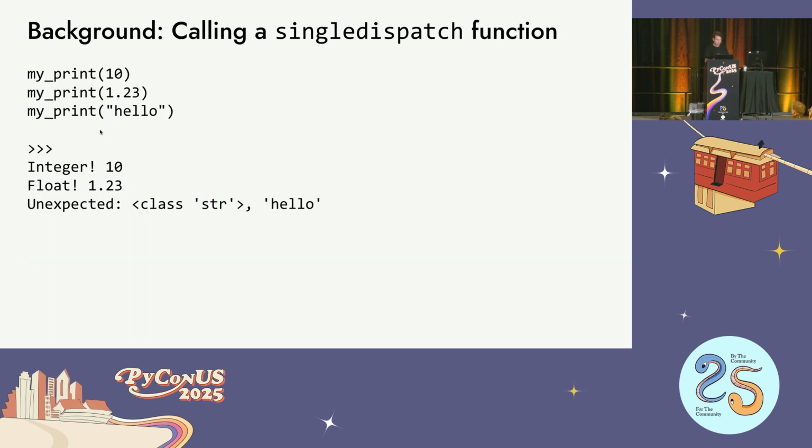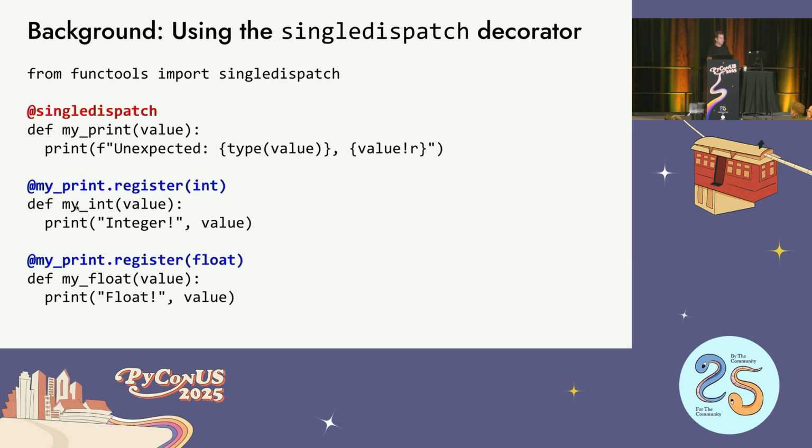One other thing, let me show you that working. So here you go. I call myPrint on 10, 1.23, and hello. So the first one outputs integer 10, right? Because it went to the right specialization function. The 1.23 goes to the float version that prints out right, and for a string, it's like I don't know what that is. So that's working as expected. One thing that's also cool about this is you don't technically have to name these other functions. You can just put an underscore there, like just leave it unnamed because it's behind the other one. But sometimes it's good to name it because then you can test it independently, which is pretty cool. And we'll get to that in a second of why that's useful.